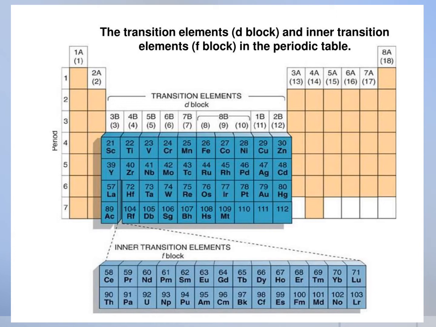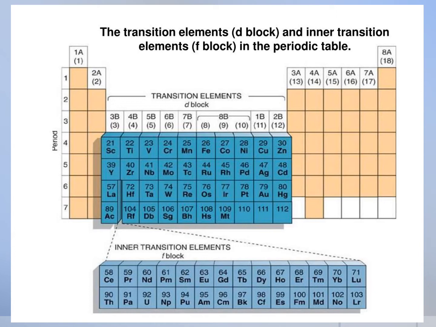And the 5D series is the sixth period: lanthanum, hafnium to mercury. Because lanthanum and actinides are under the inner transition, only a gap is given here. However, they are treated as transition elements.